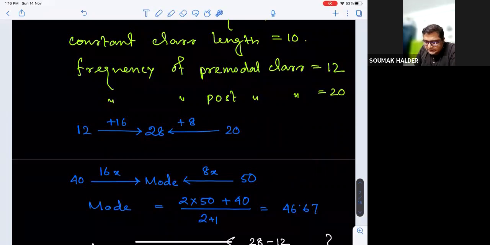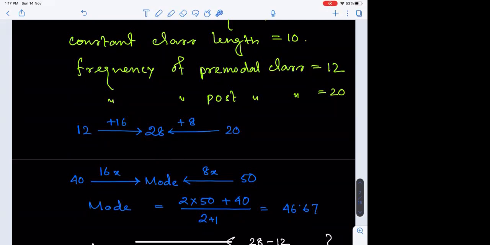So the difference ratio is 16:8. That means we will decide the mode between 40 and 50 maintaining this same ratio from the lower observation and higher observation of the considered class. Is that okay? Understood?